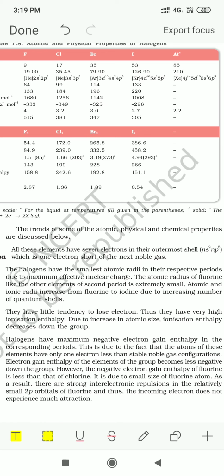The atomic radius of fluorine is very small, as the first element of any group of the P block element is found to be very small. As we move down the group, the size of the element keeps increasing. That is because a new shell is being added.